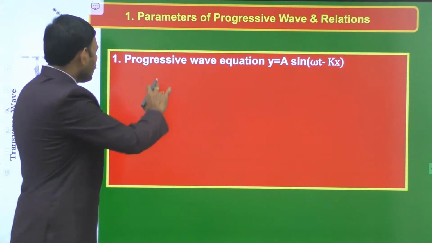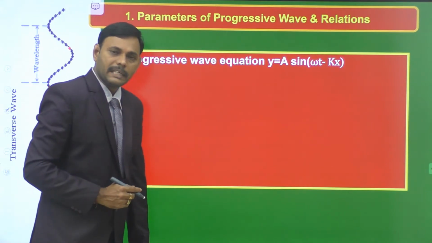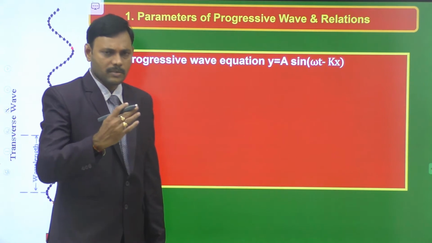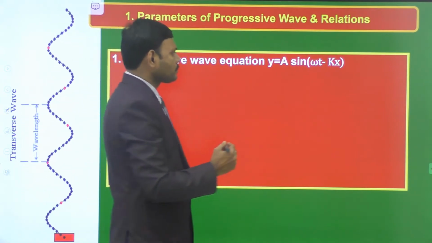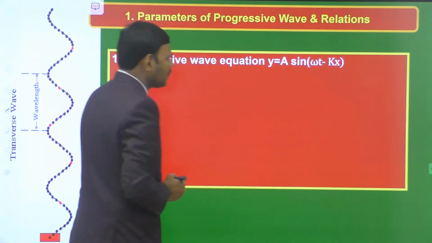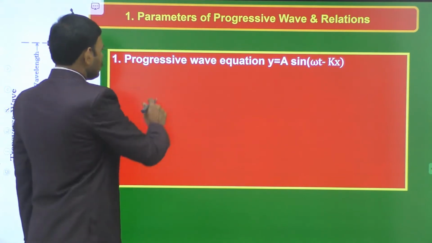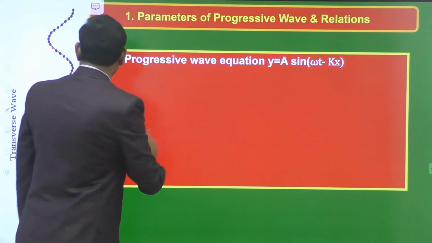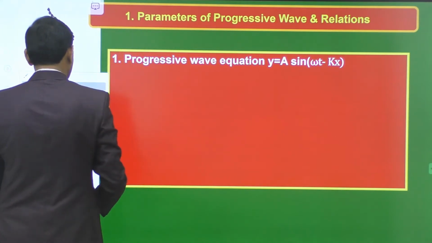Already in the previous video we derived the expression for the progressive wave equation along the positive x-axis. Suppose a wave is propagating along the positive x-axis, the displacement of a vibrating particle of the wave is given by the given equation.